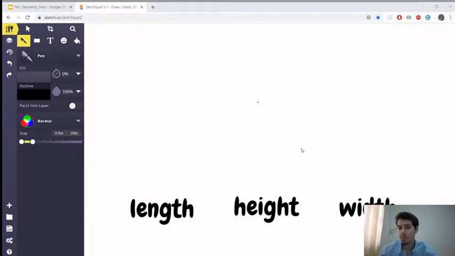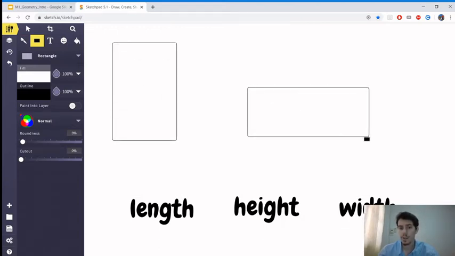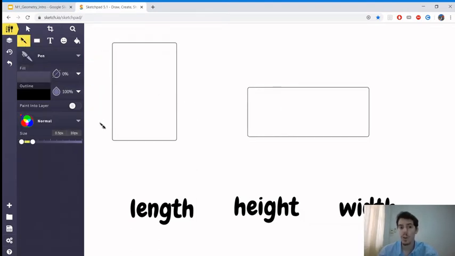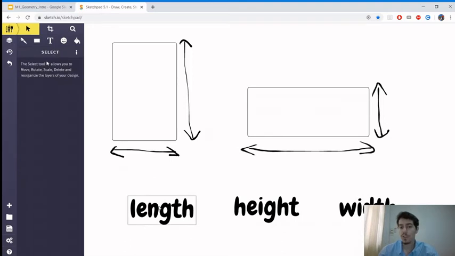So let's say I want to draw a rectangle. There are 2 ways to draw a rectangle. I can do it like this, or I can do it like this. These 2 shapes, they are rectangles. They are 2D shapes. They have 2 dimensions. There is one here for this one. For this one, there's one here. For this one, there's this one here, and there is this one here. So we want to use the length, the height, and the width to describe these shapes.